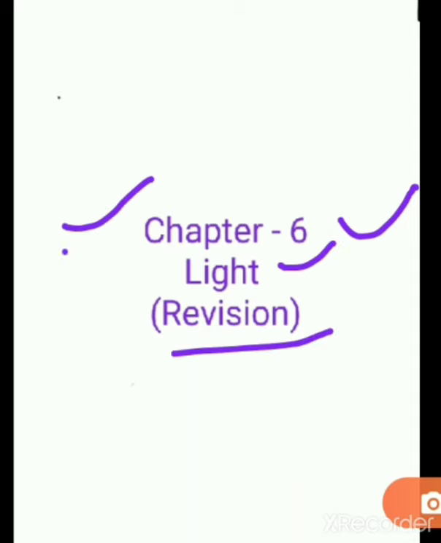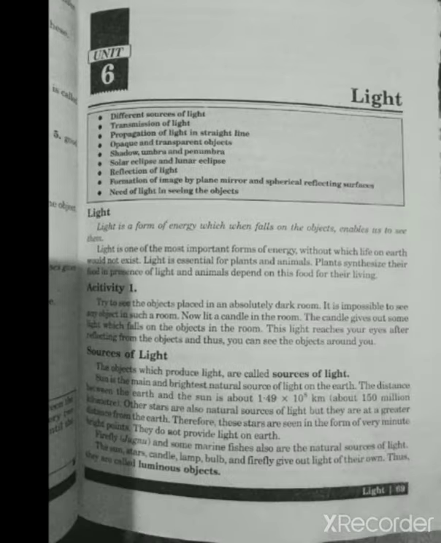Students, in chapter 6, that is light, we have talked about what is light. We have also discussed luminous and non-luminous objects. We have also discussed opaque, translucent and transparent objects, and we have talked about the solar eclipse and lunar eclipse, and we have also talked about image formation. So students, let us see what we have studied.